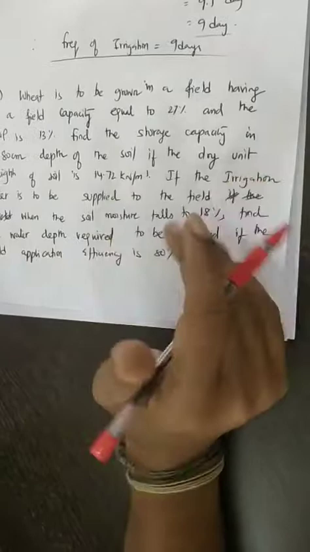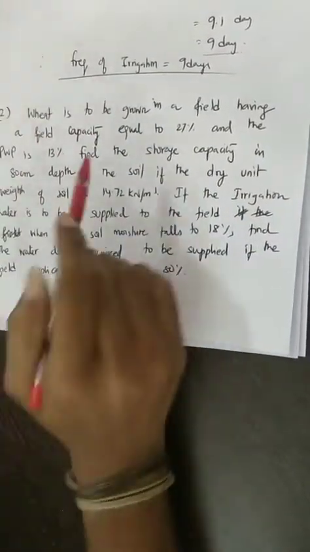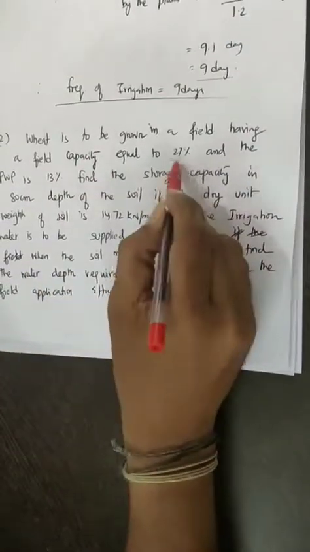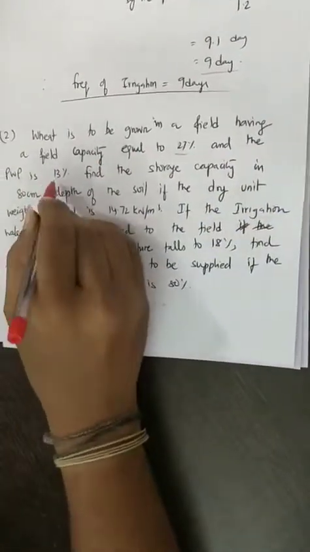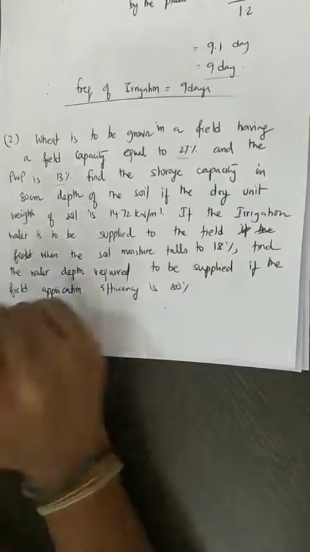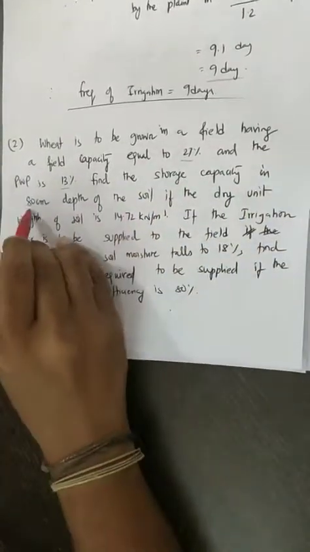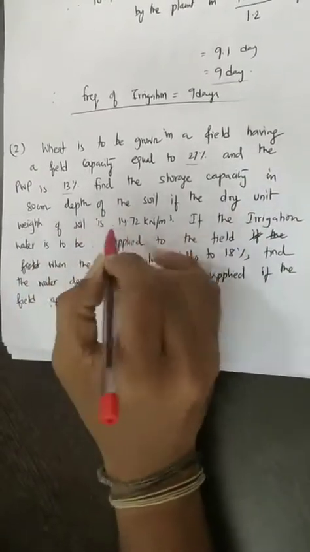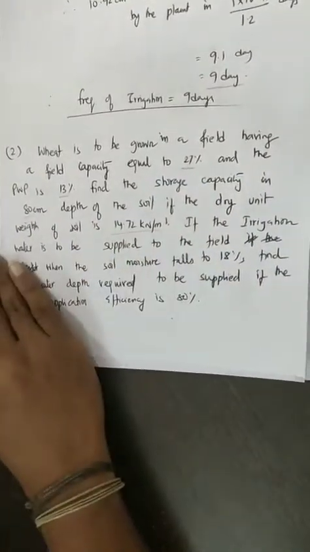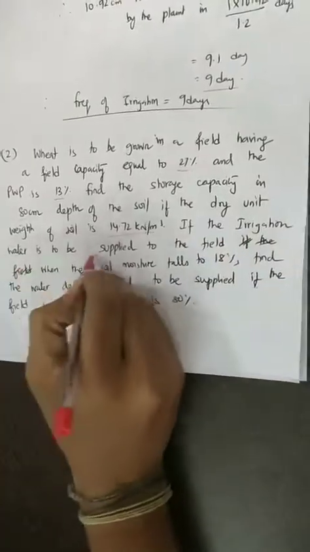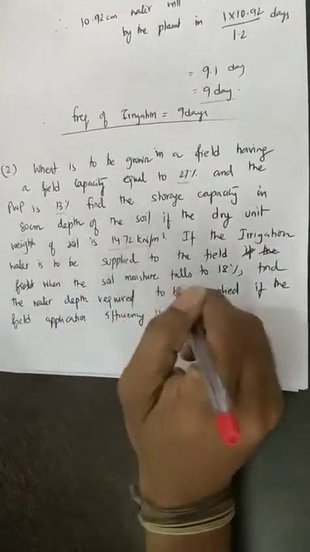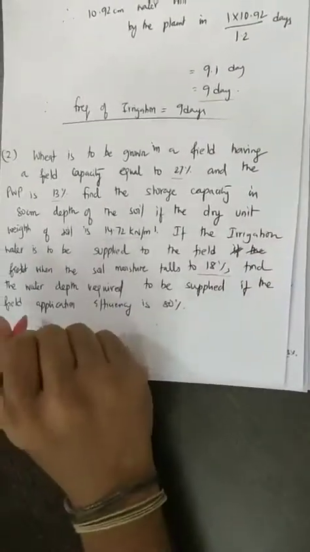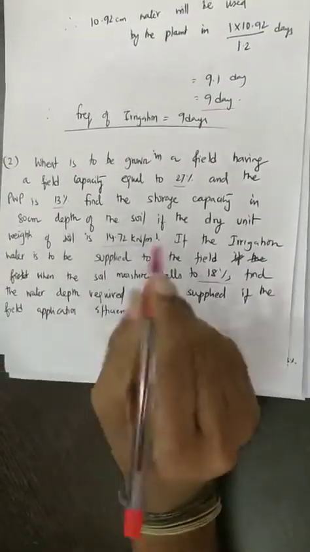So coming to the second question, wheat is to be grown in a field having a field capacity equal to 27% and the PWP is 13%. Find the storage capacity in the 80 centimeter depth of the soil if the dry unit weight of the soil is 14.72 kilonewton per meter cube. If the irrigation water is to be supplied to the field when the soil moisture falls to 18%, find the depth of water required to be supplied if the field application efficiency is 80%.